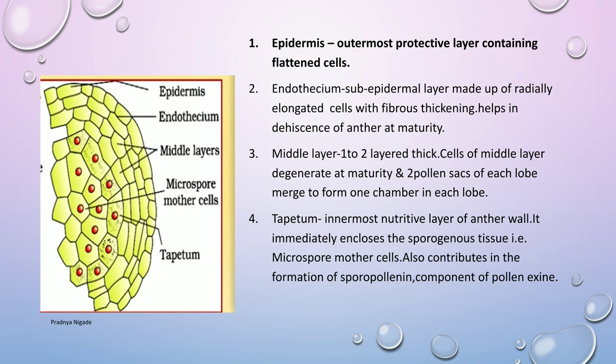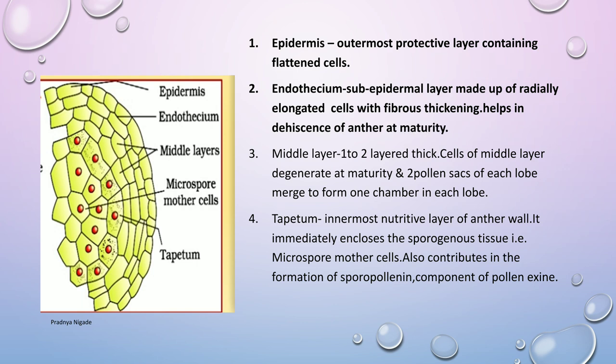Number 2 is endothecium. Endothecium is the second common wall for all four pollen sacs, inside to the epidermis. It consists of a single layer of cells. Endothecium shows characteristic callose thickening. This callose thickening is fibrous in nature.